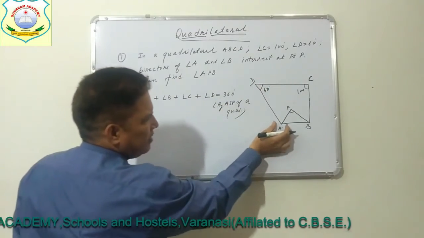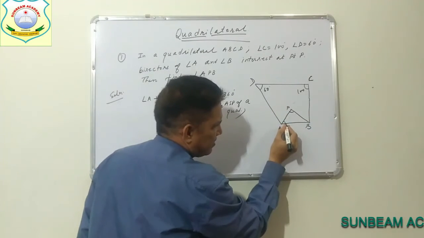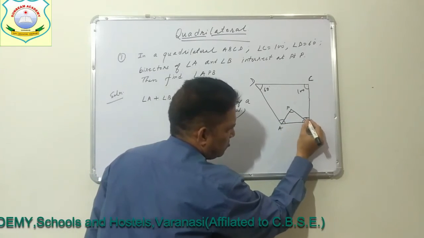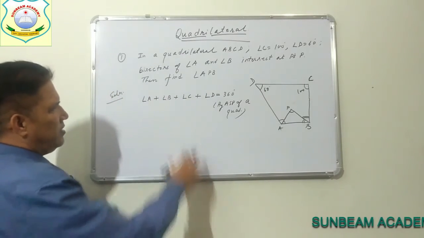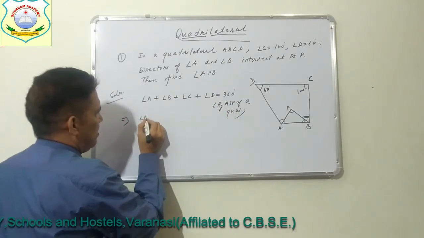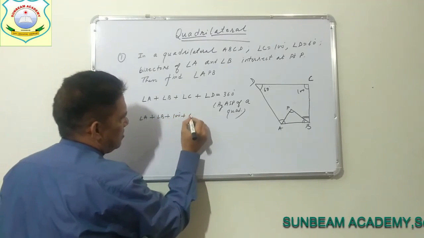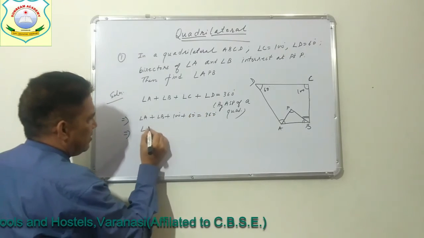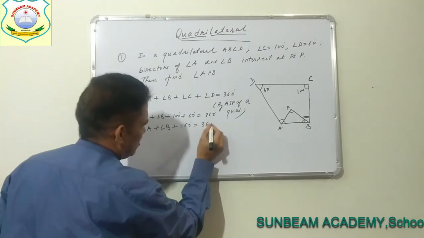We do not have given angle A, angle B. Here these are the angle bisectors, which means this part is equal to this part and this part is equal to this part. So by ASP of a quadrilateral, we have got: angle A plus angle B plus C is equal to 100 degrees, D is equal to 60 degrees, this is equal to 360 degrees. Now A plus B plus 160 degrees is equal to 360 degrees.